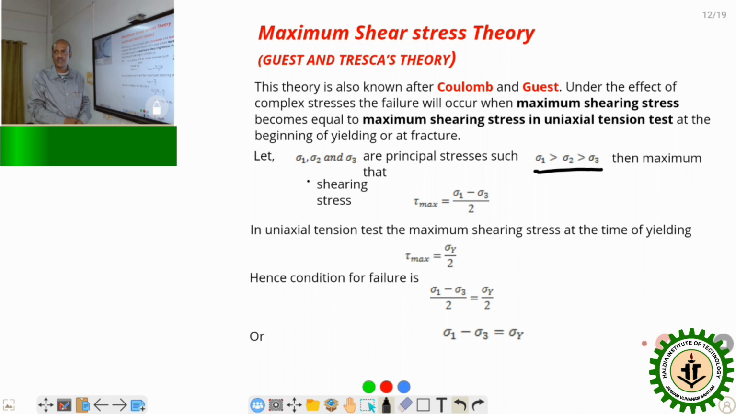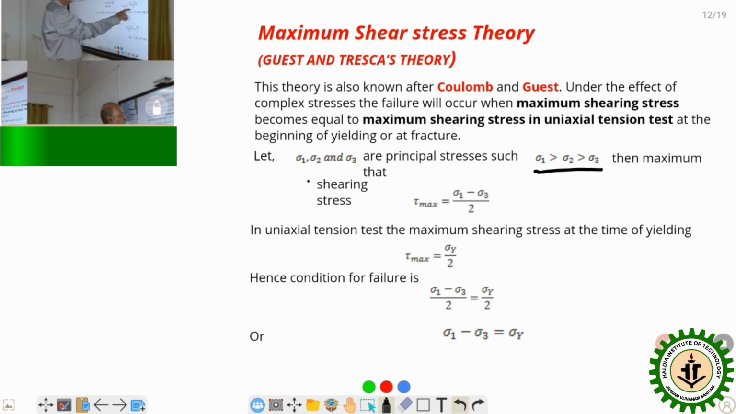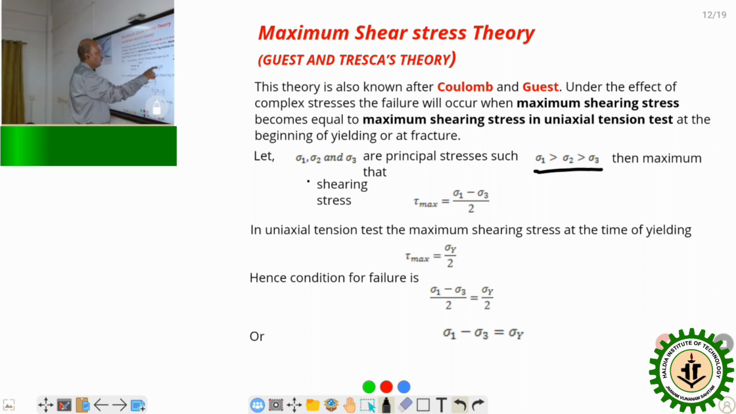In simple tension, only sigma y load is acting over the body. So what is the maximum shear stress? That is sigma 1 by 2, because sigma 3 is 0. So sigma 1 by 2 is the tau max in simple tension. This is the maximum shear stress developed in a complex system of loading, and this is the maximum shear stress developed in a simple tensile test in the laboratory. When this value exceeds or equals this value, the body will fail.